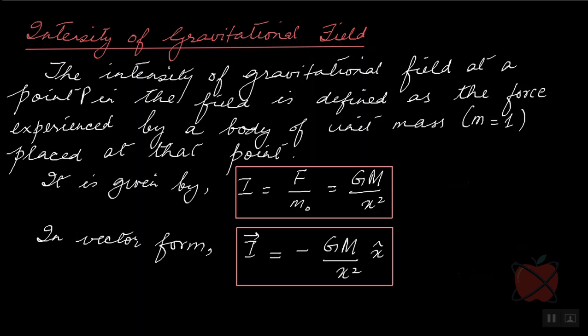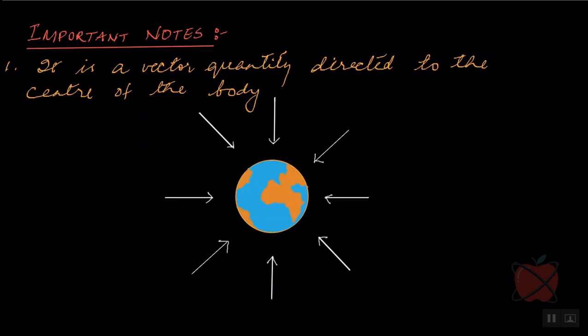Okay, so let us look at some important points when it comes to the gravitational field. The gravitational field intensity is a vector quantity directed to the center of the earth. Can you see in this diagram, we have these arrows. What are these arrows?